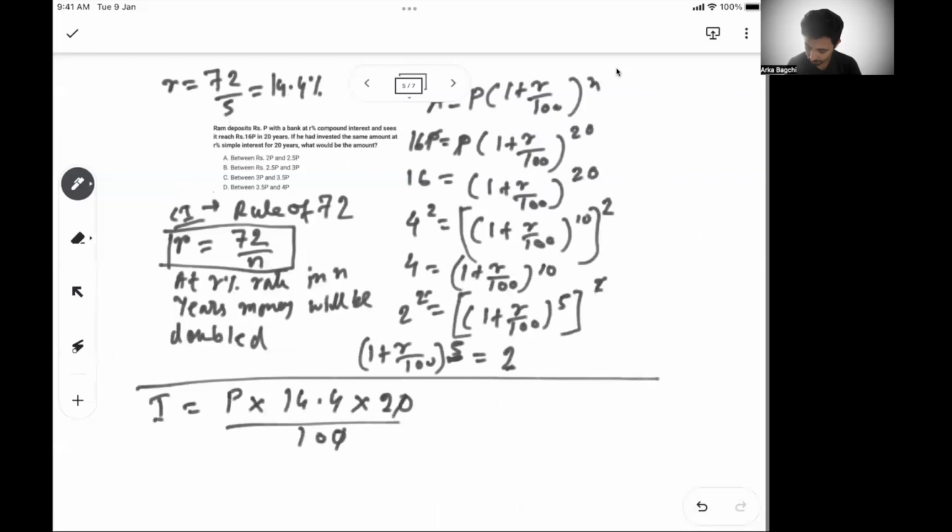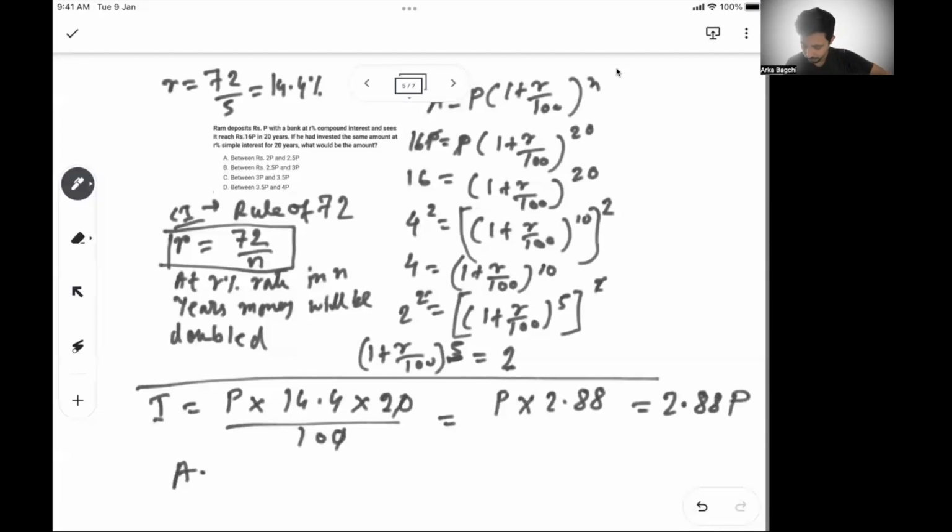So this gets cancelled. So P into 2.88, or I can say 2.88P. Right? So this is interest.